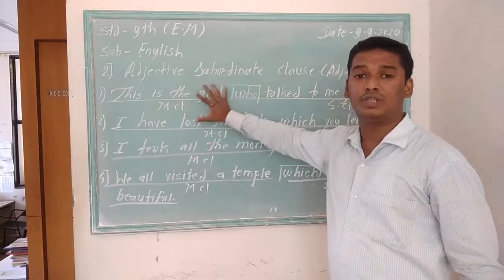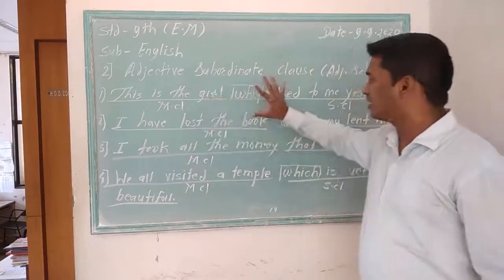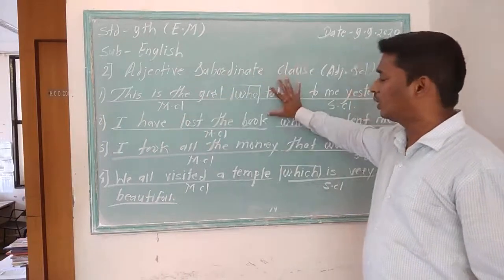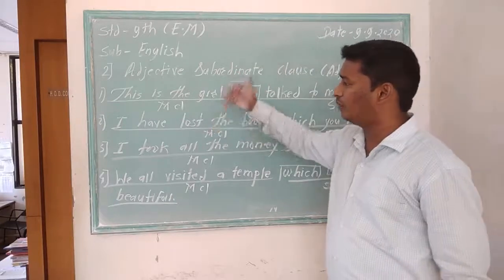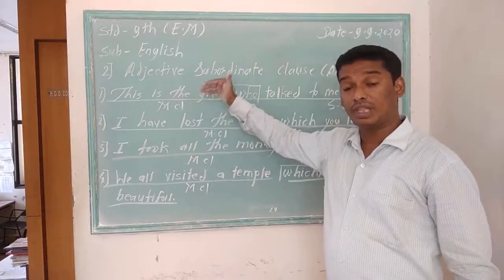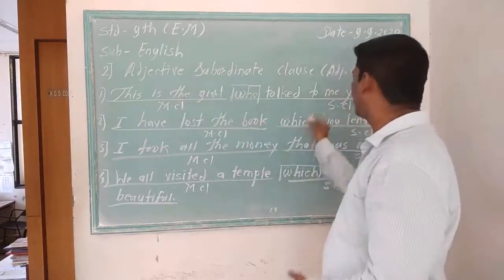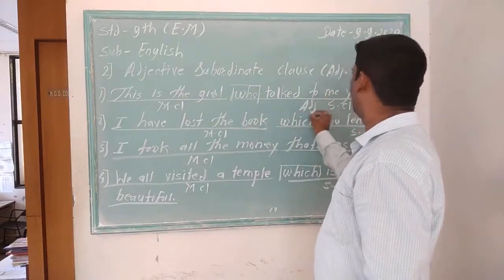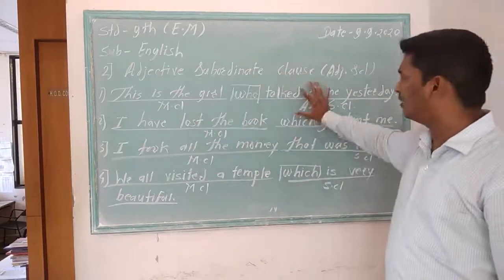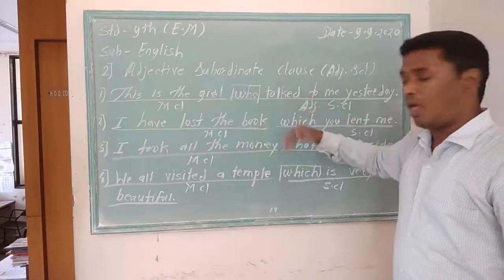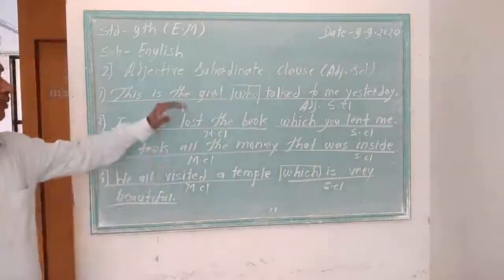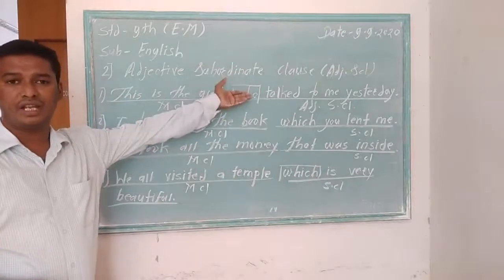Girl is the noun in the main clause. This subordinate clause, who means who? Girl. This subordinate clause tells more information about the noun in the main clause, so it is an adjective subordinate clause. In the whole sentence, this subordinate clause functions as an adjective.